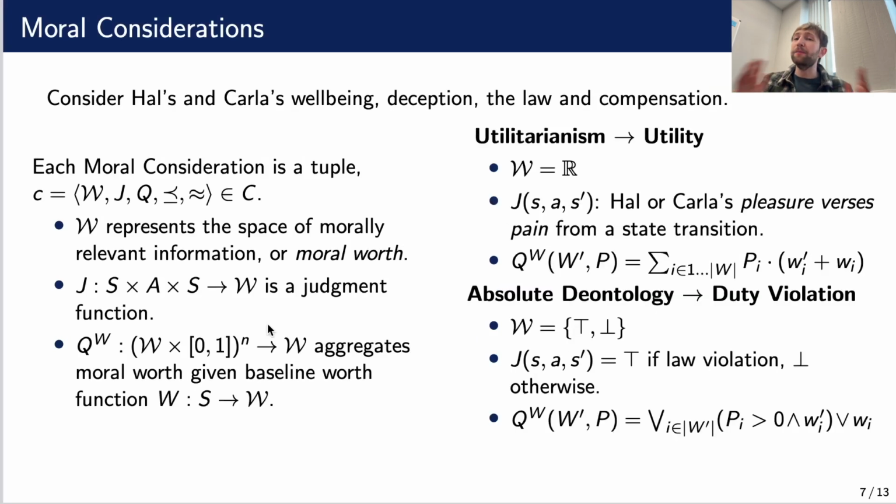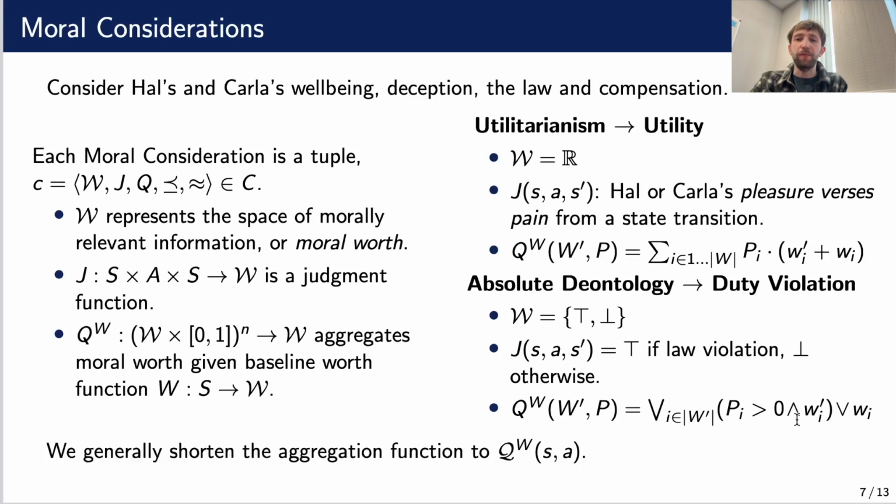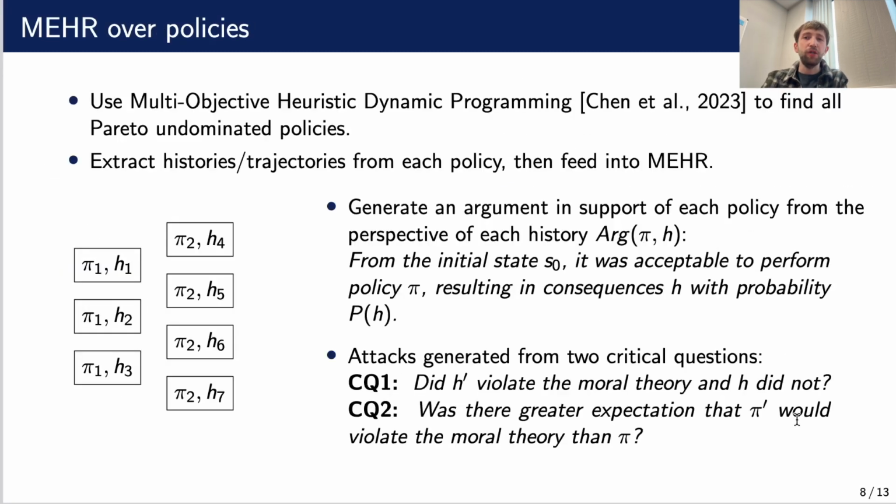For the theory of absolute deontology, we have the measure of a duty violation, so worth being whether or not there's a violation, and then if there's any probability of a violation, we say the expected worth is that there will be a violation. We shorten this in the paper to a state action function, and this allows us to use multi-objective heuristic dynamic programming to find the set of all Pareto undominated policies. We extract the histories or trajectories from each policy and then feed that into machine ethics hypothetical retrospection.